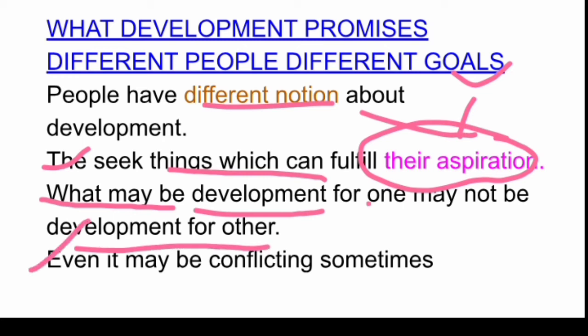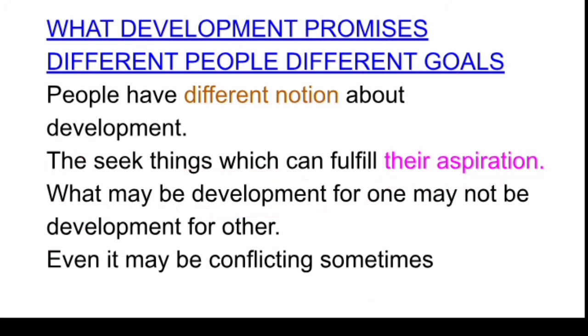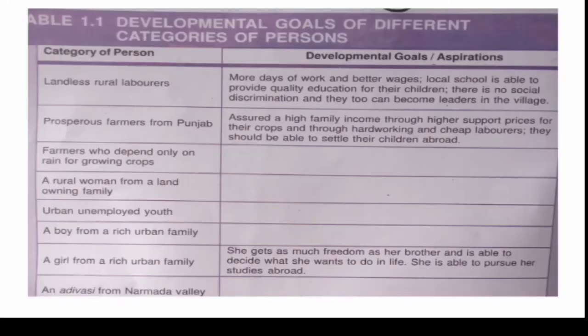The interesting thing is that sometimes it may even be conflicting. Conflicting means it may be against each other. So let me give you some examples, and here is a table given in your NCERT. Let's see how development may have different goals or aspirations for different persons.